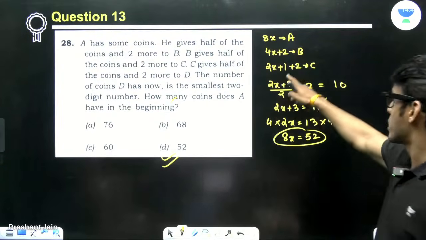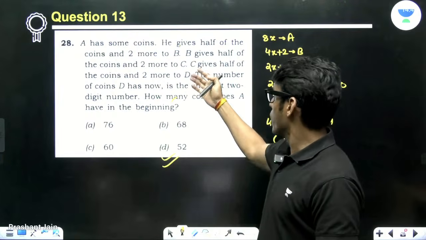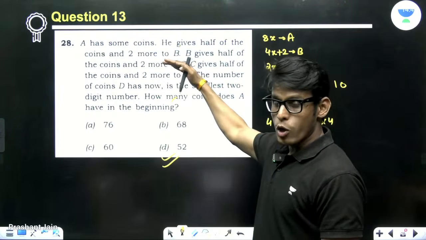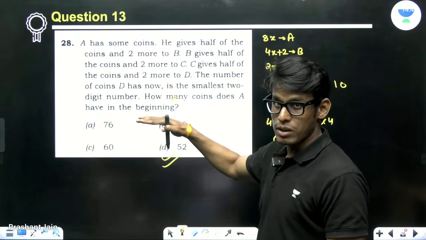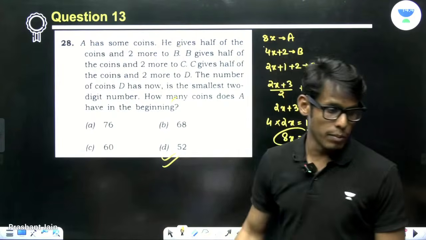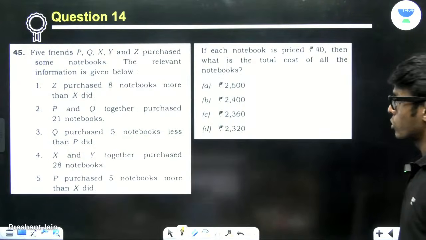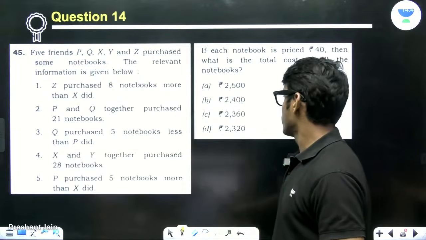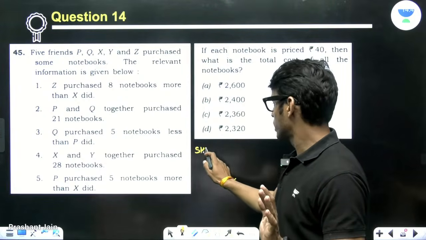But this is the manipulation which you can understand. Now, how did I think of it? Because the operation of half was involved 3 times. So 2 power 3 is 8. That is how I assumed this number in the beginning. Right? Perfect. I hope you are understanding what to skip, what not to skip. Again, hands down skip in the first round.